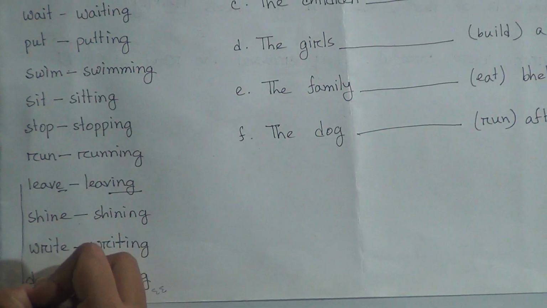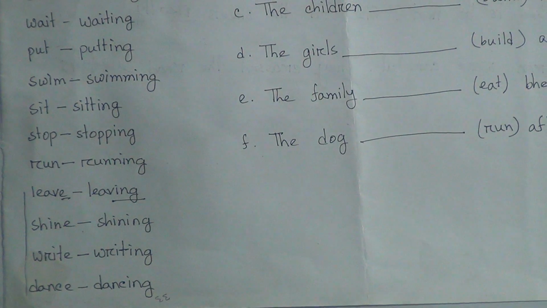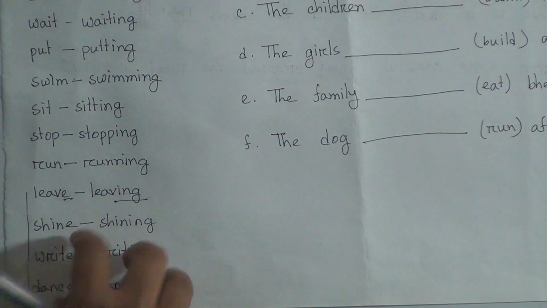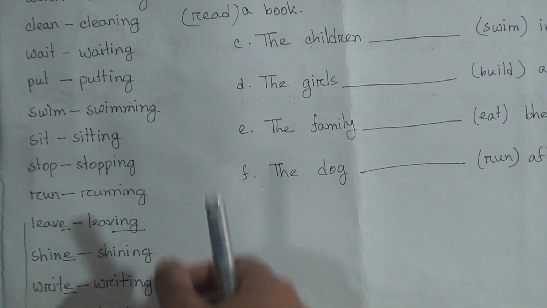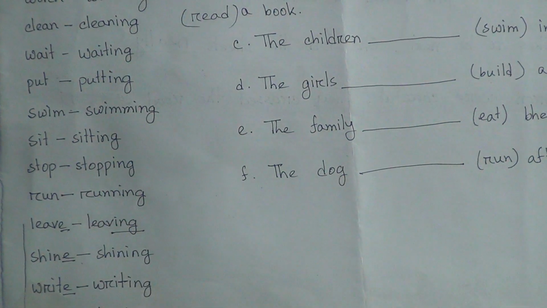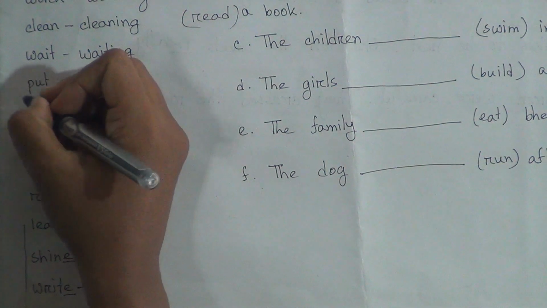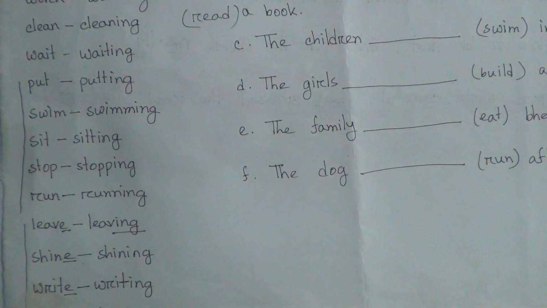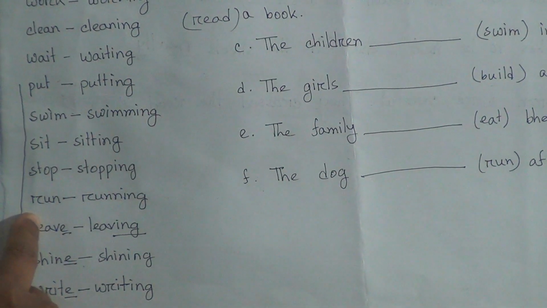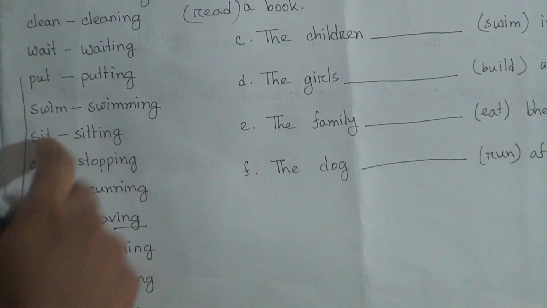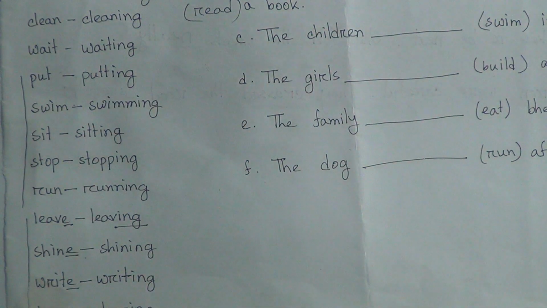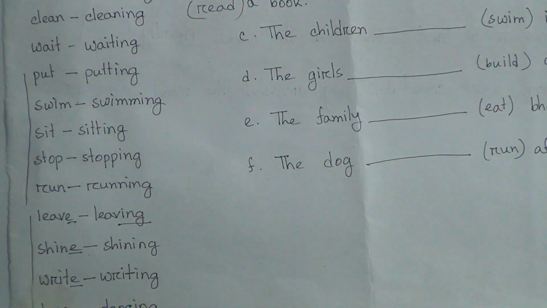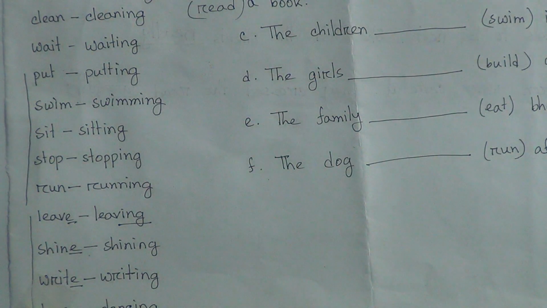All these words are the same kind: the last letter E will disappear and then we add ing. Other words are of the kind where you add a double letter when you make the continuous form.